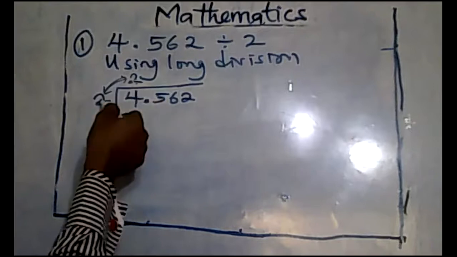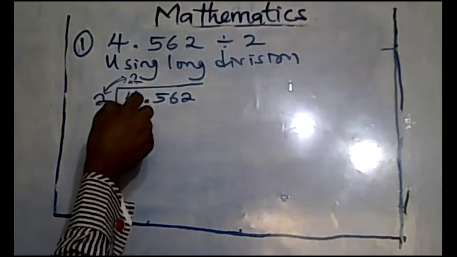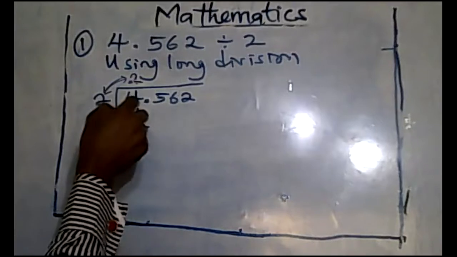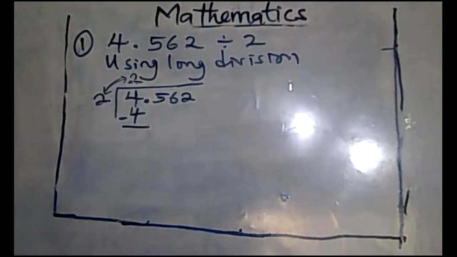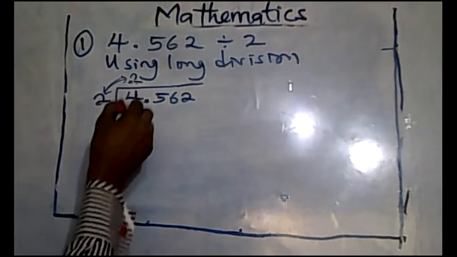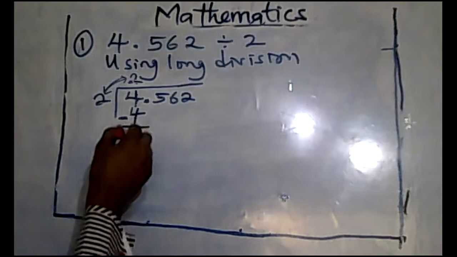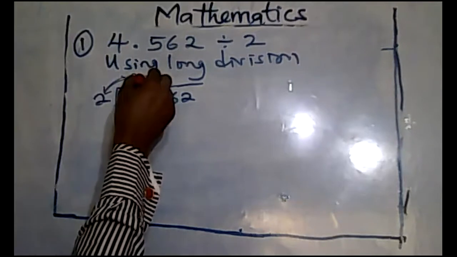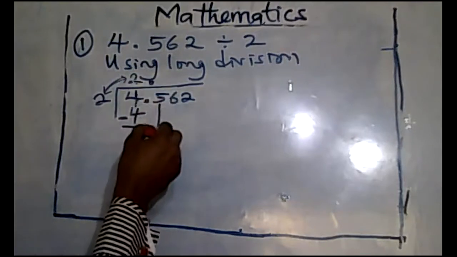So 2 times 2 is 4. Write the answer under the number you divided in the box. Then you say minus. 4 minus 4 is 0. Put your point up and bring down this 5.